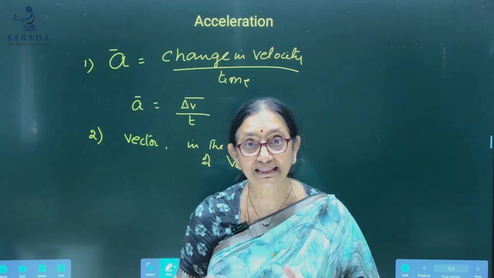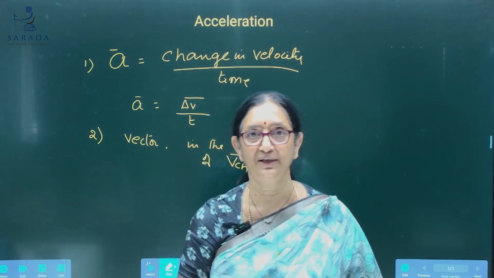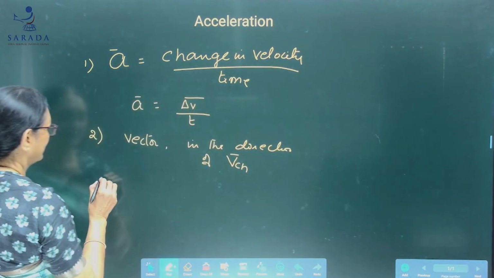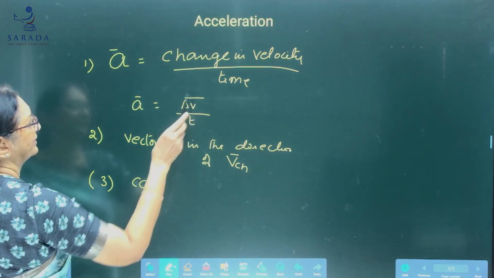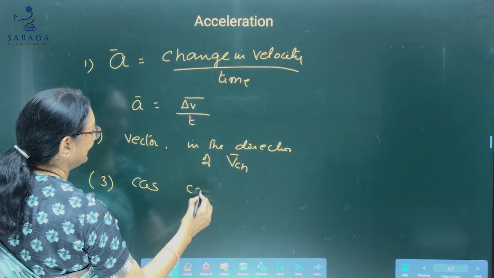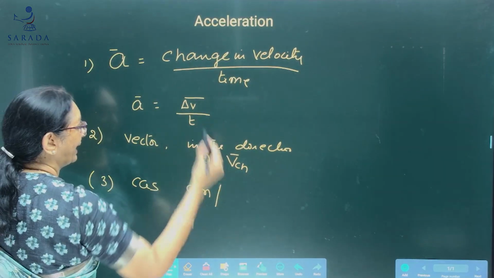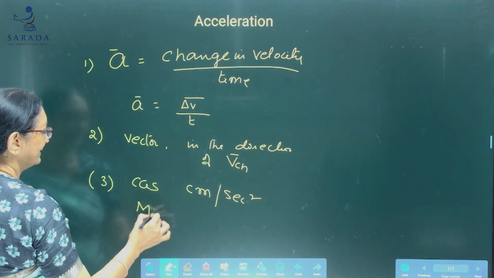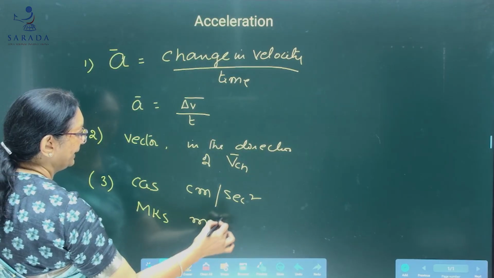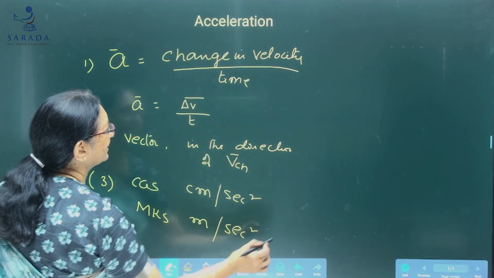So, what will be the CGS unit of acceleration? Velocity unit is centimeter per second, divided by time, so centimeter per second square. And its MKS unit is meter per second square.